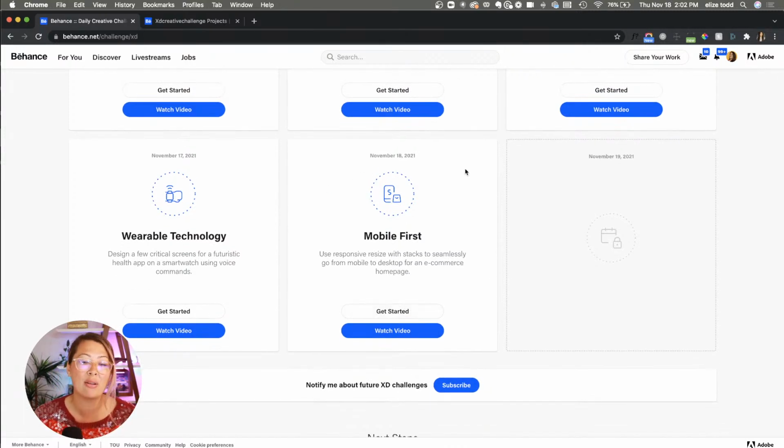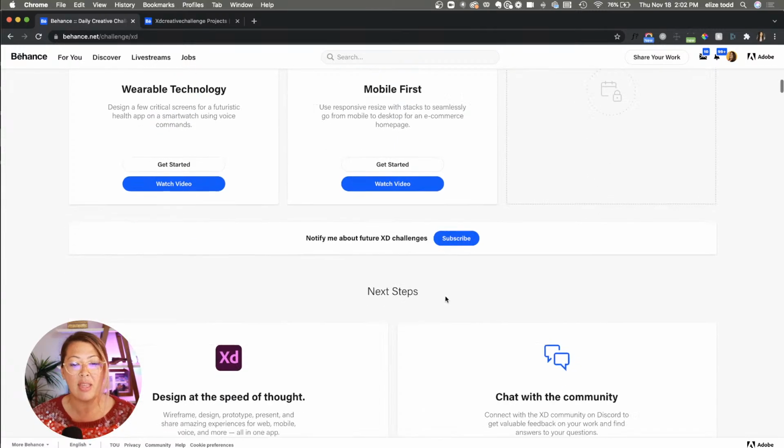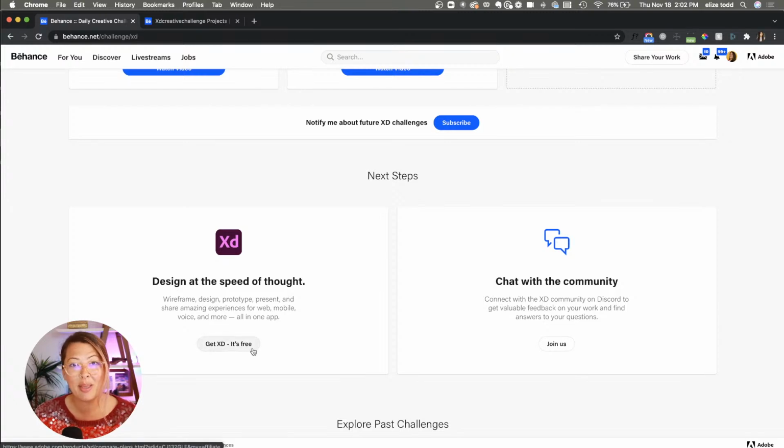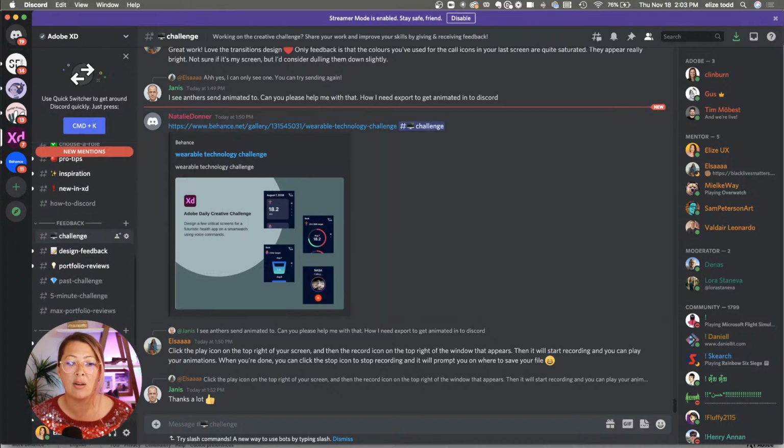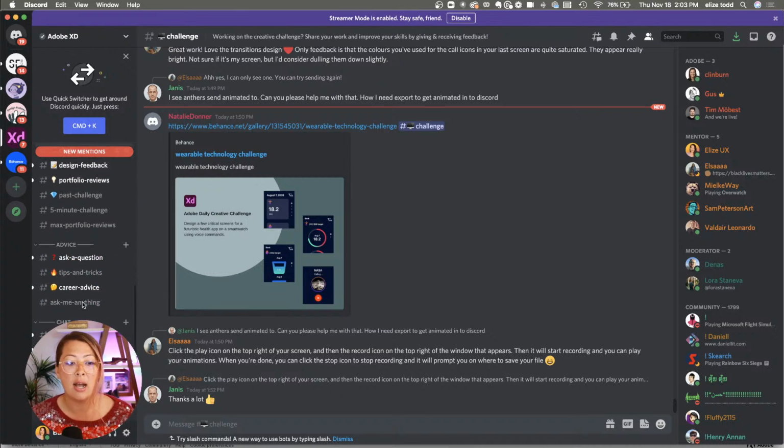This is the one we're talking about today, mobile first. The Get Started button is where you're able to download the design file that I've created that I'm showing here. And below is where you're able to download Adobe XD for free, as well as join the community chat, this Discord chat. In the challenge channel, you're able to upload your designs and get feedback from the mentors, get feedback from other people in the community, as well as give feedback. There's also tons of little channels you can check out, tips and tricks, portfolio reviews, introductions that you might want to also check out.